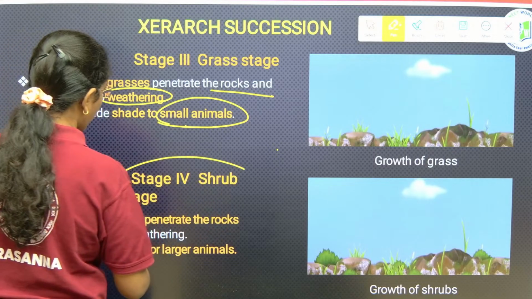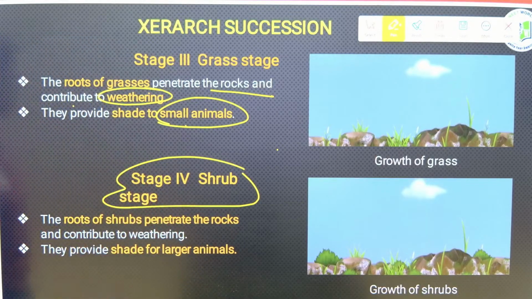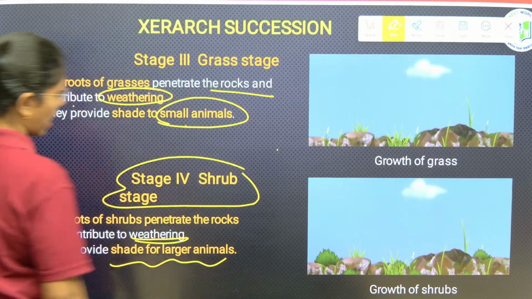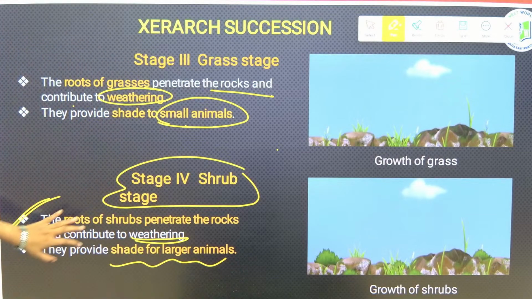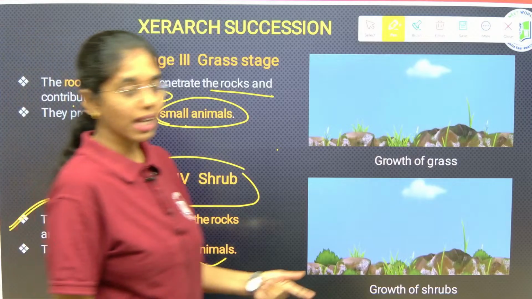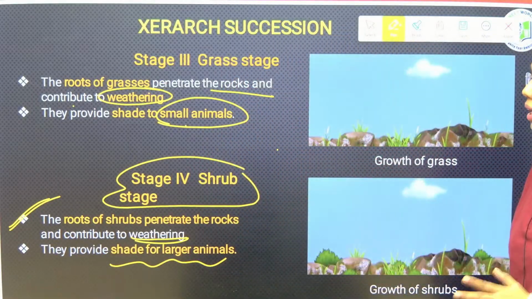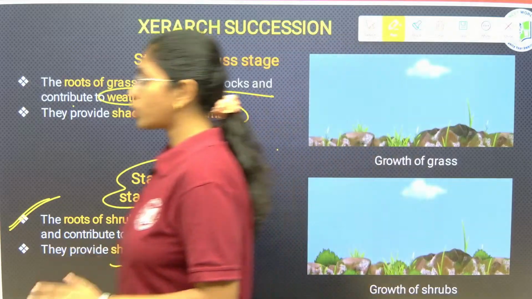Next, stage 4 is shrub stage. The roots of shrubs penetrate into the rocks and they contribute to weathering over here. They will provide shade for large animals. Till here it is clear, right? Stage 1 is lichen stage, 2 is moss stage, 3 is grass stage and 4th is shrub stage. Clear? Just go through this carefully.